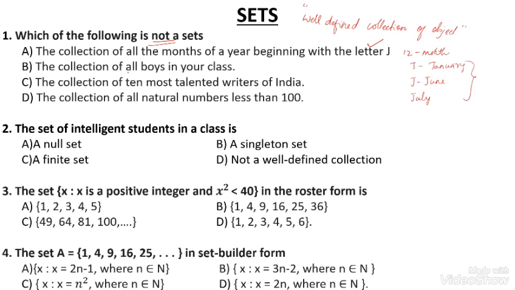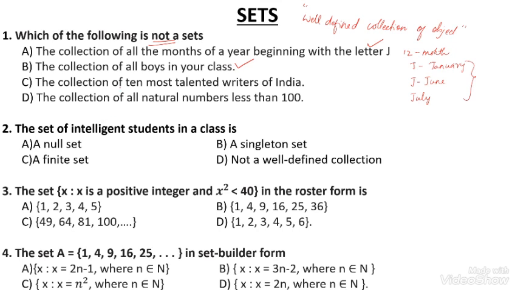Next, the collection of all the boys in your class. Here, class means there are a limited number of students. For example, in a first PUC science class, there are 80 students. Out of 80, some are girls and some are boys. We can easily calculate the number of boys. So this is also a well-defined set.